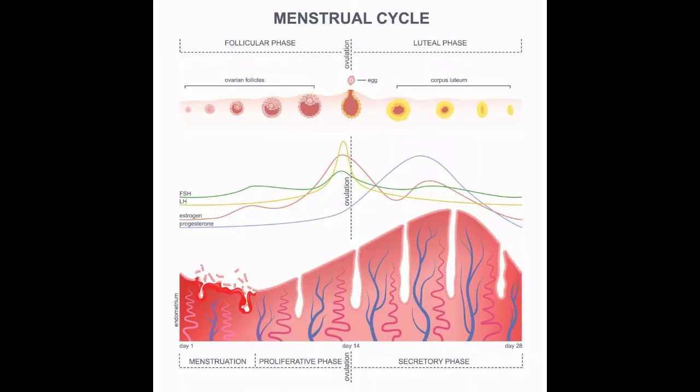Now, let's learn about the menstrual cycle, that is the process of ovulation. The cyclic events that take place in a rhythmic fashion during the reproductive period of a woman's life are called the menstrual cycle. In human females, the menstrual cycle starts at the age of 11 to 13 years, which marks the onset of puberty and is called menarche, and ceases around 48 to 50 years of age,